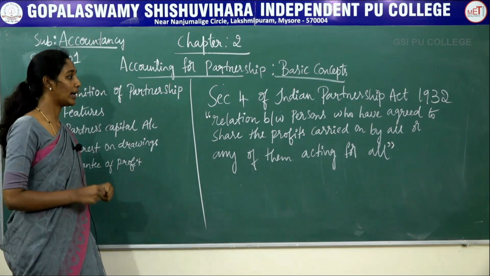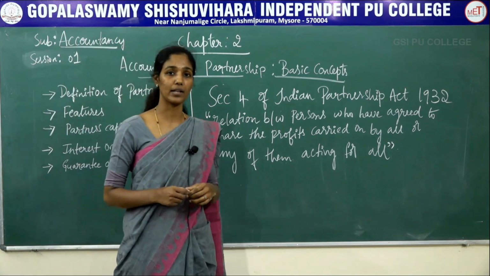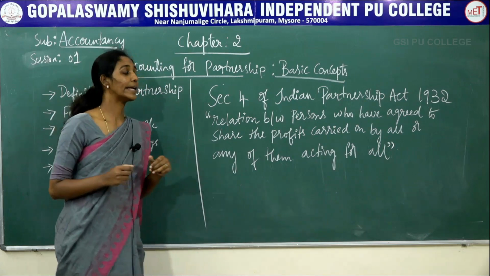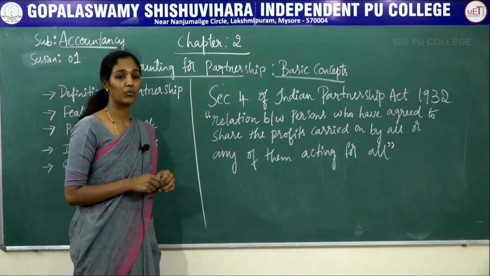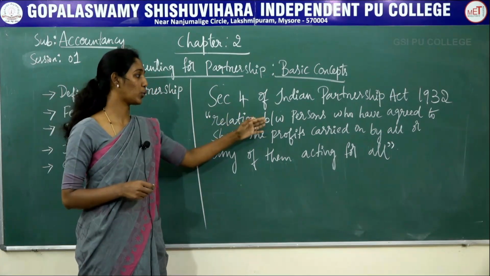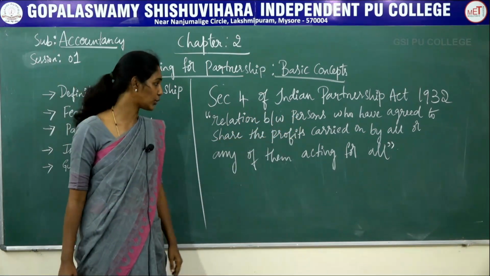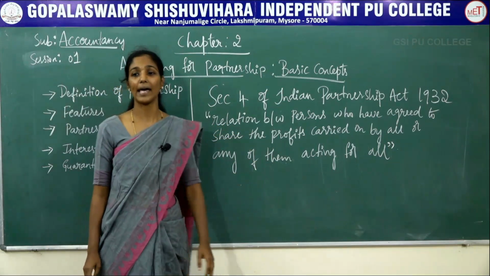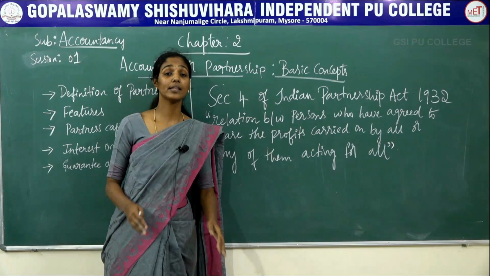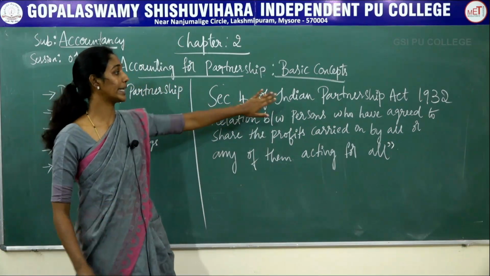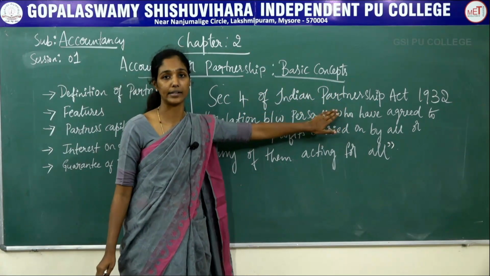Now let's try to understand the definition of partnership firm. According to the Indian Partnership Act 1932, partnership is defined as a relation between persons who have agreed to share the profits of a business carried on by all or any of them acting for all. There is a special act, that is nothing but the Indian Partnership Act 1932.